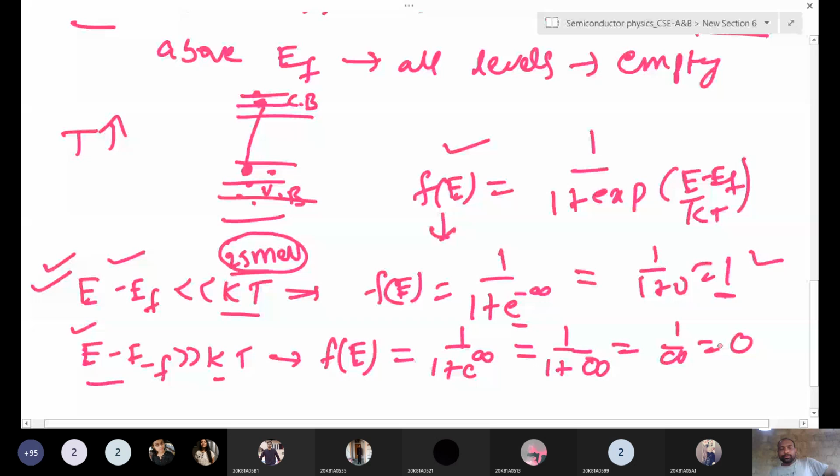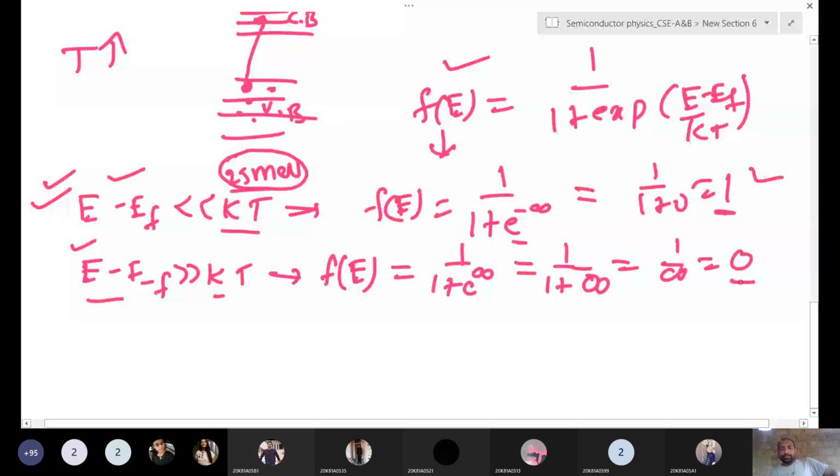Now one more case we will see. Is it clear up to these two conditions? Yes, sir. So very low temperature means all electrons are filled in the valence band, and these electrons are bound to the nucleus. If you increase the temperature, the bound electrons break the bonds and jump into the conduction band and become free. How are they jumping? Because they are getting lots of energy.